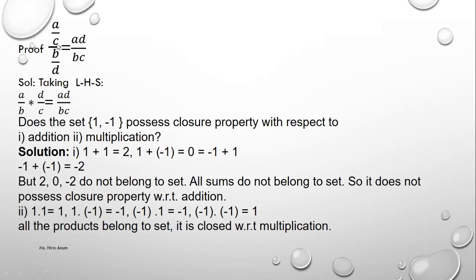A over B divided by C over D. Taking the left side, it equals AD over BC. Taking the left side of the equation A over B, it changes in multiplication to D over C, so A multiplied with D, and B multiplied with C.